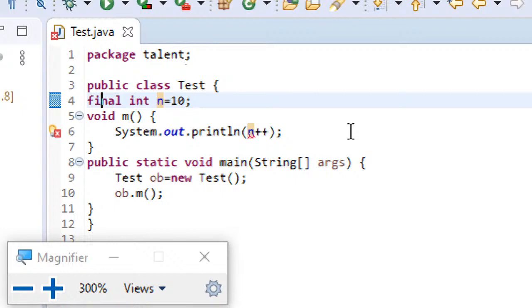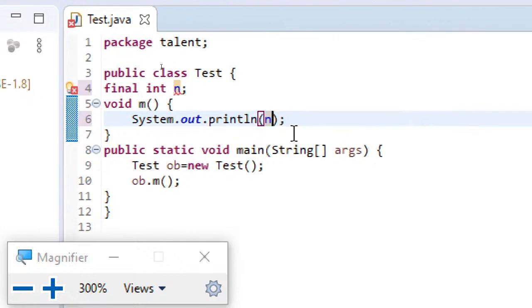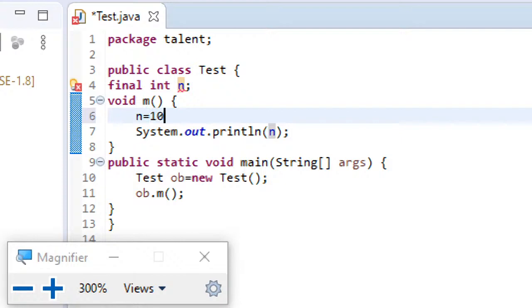Now, another point I would like to make: if I just say final int n, again you can see an error.